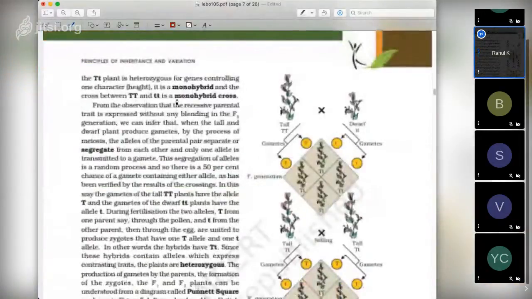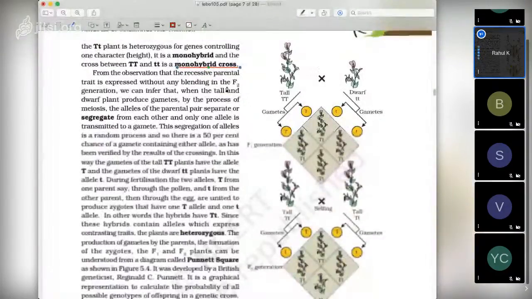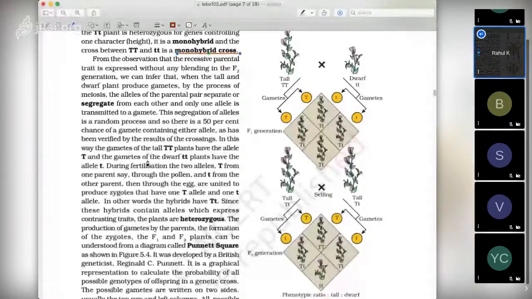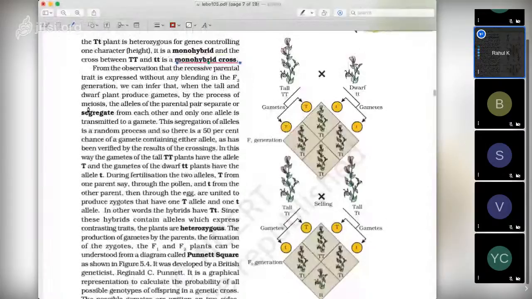So from the observation that the recessive parental trait is expressed without any blending in the F2 generation, in the F2 generation we see the recessive trait, the dwarf plant, that gives rise to the law of segregation, which is the second law. By the process of meiosis, we can infer that when the tall and dwarf plant produce gametes, the alleles of the parental pair segregate from each other, and only one allele is transmitted to a gamete. This we know, and we have discussed it in our lecture also, that during meiosis they get segregated.